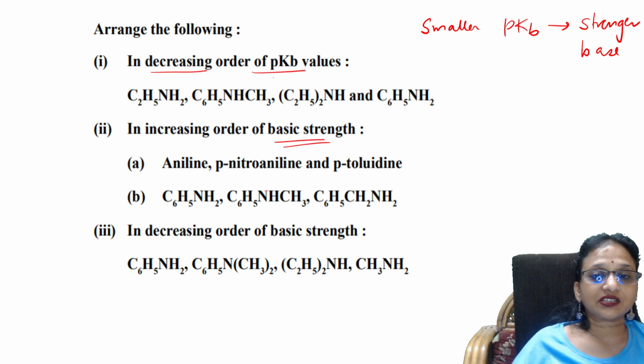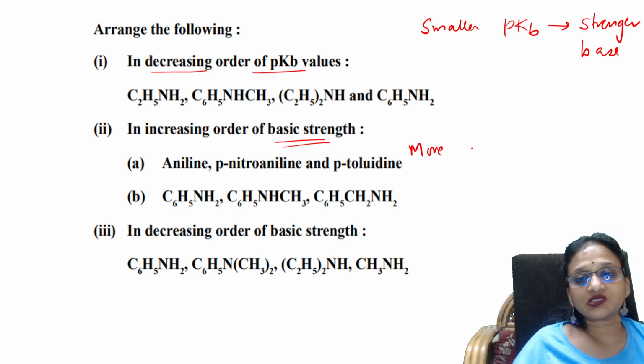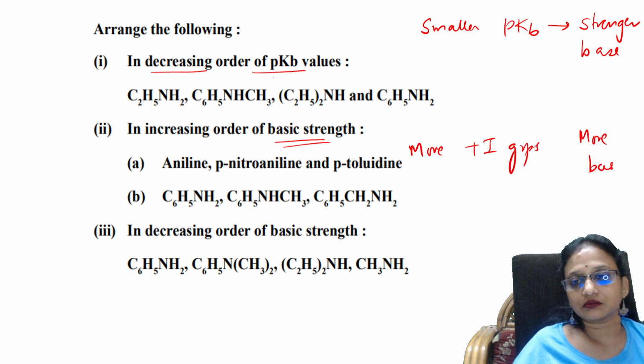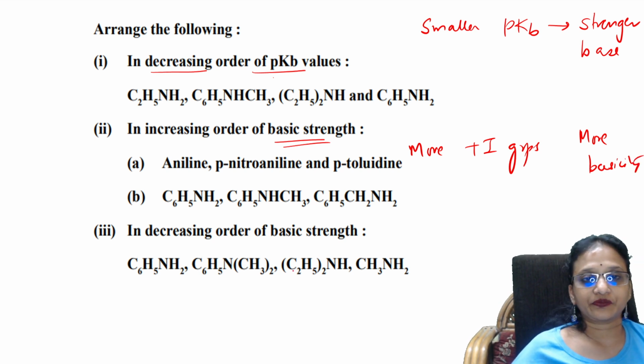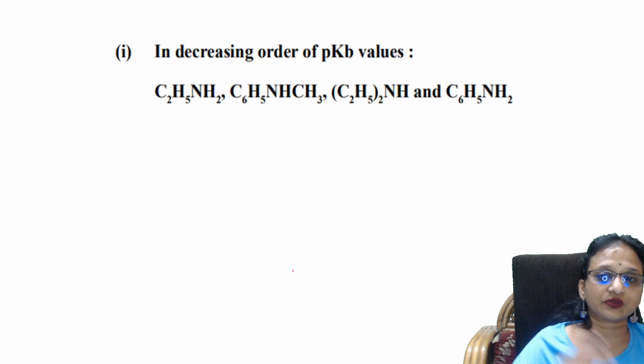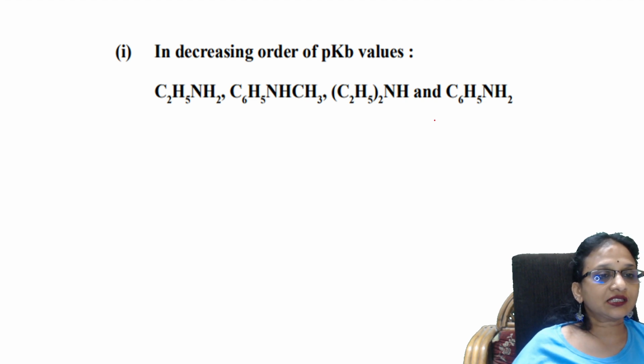Second, basic strength. Once again, same story, careful. Decreasing order they asked you to write. What is important? More plus I groups, more basicity. Decreasing order of the basic strength, same concept. So let us write. In case 1, first question, series. Now here, what should you remember students? They asked me to arrange in decreasing order. So the smallest one goes last, and the one that releases most easily is first.